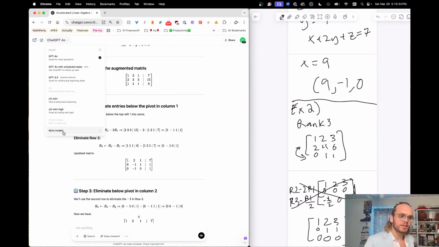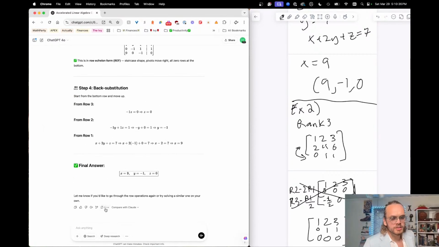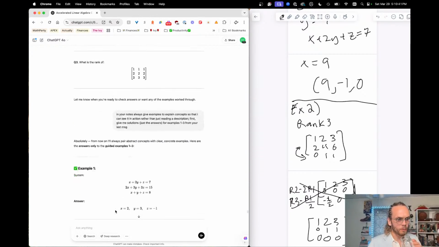It's annoying that I have to go on. Am I able to go on O1? No, it doesn't let me switch to O1 midway through. So O1 is probably better at some of these things in math, but that's all right. Now let's go to example 3.